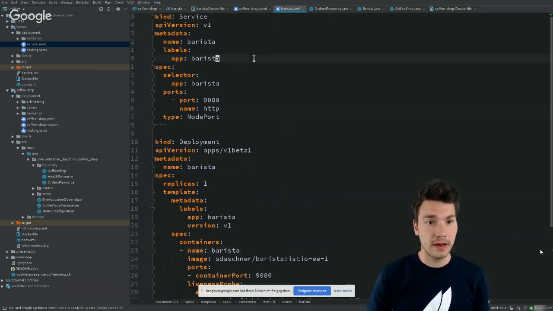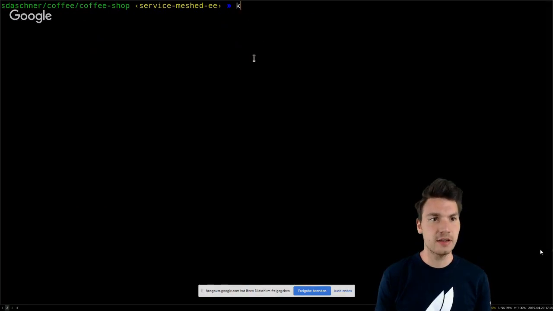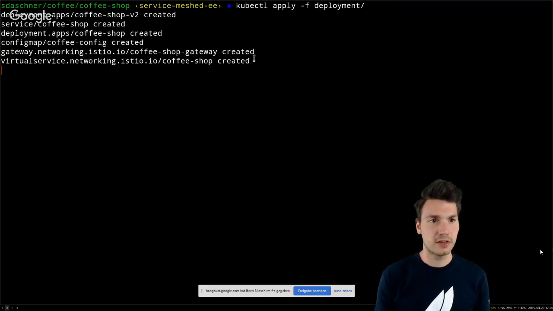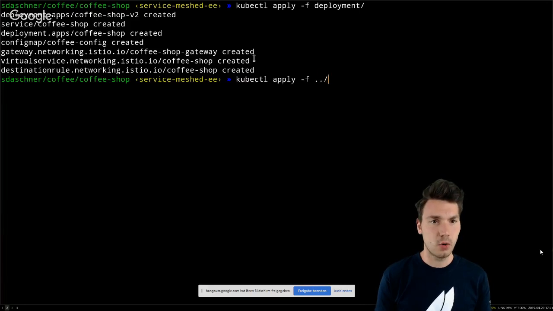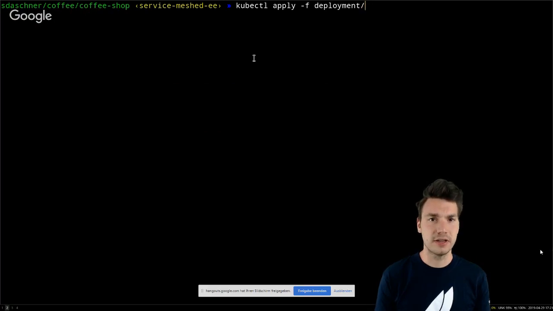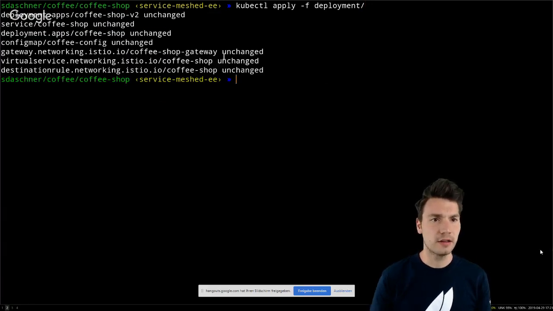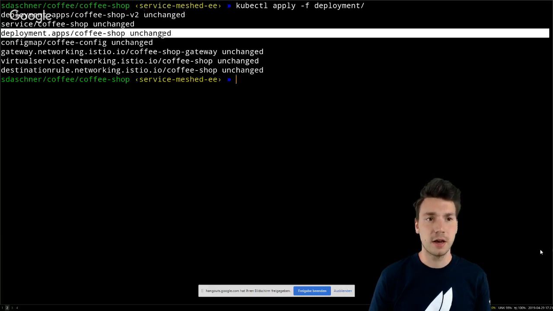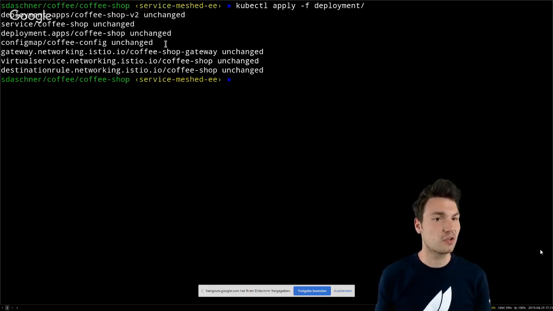All right, now let's finally deploy something. We're going to use the kubectl apply command to apply these resources that we have. We can throw in a whole folder, actually, of the coffee shop and the Barista, and it's going to create all the resources for us. The reason why this is called apply, and this is actually a nice story, is that if I reapply that, it doesn't hurt anything. These resources are applied or changed or created depending on the current status of the cluster. So if that's already existent on the cluster, that doesn't matter.